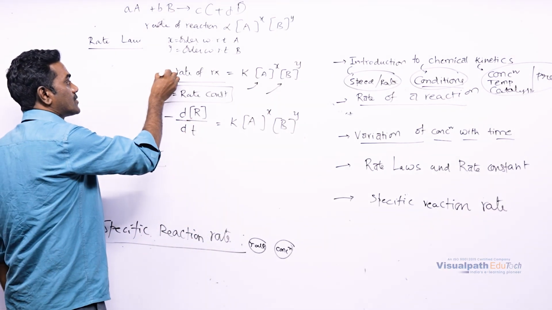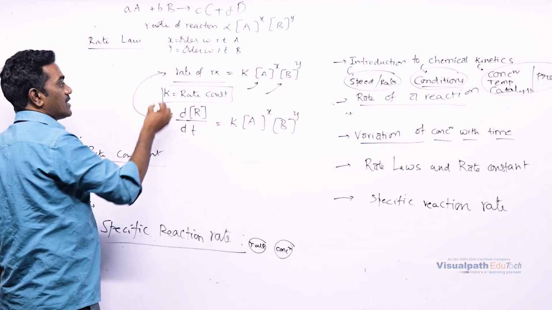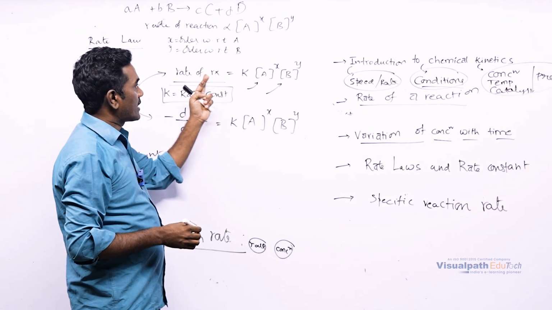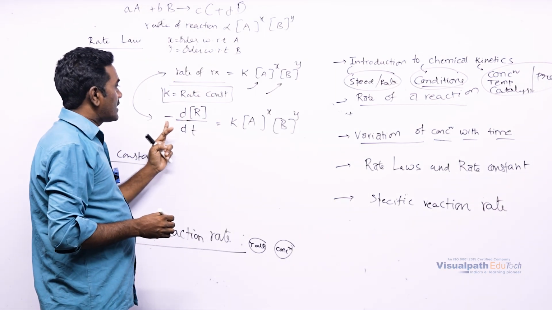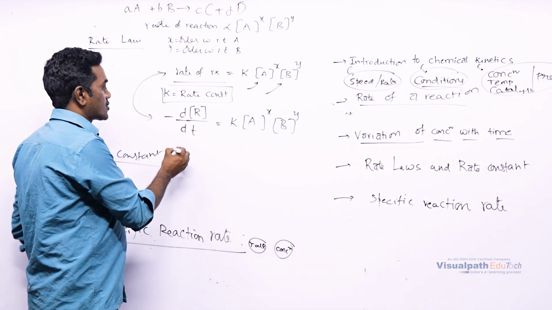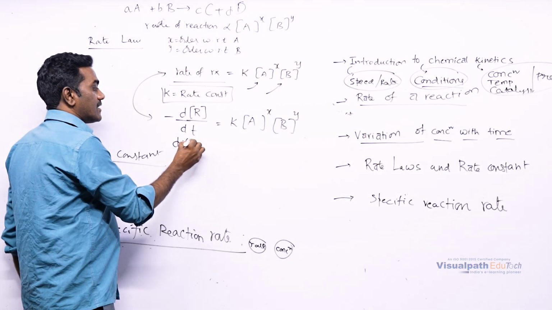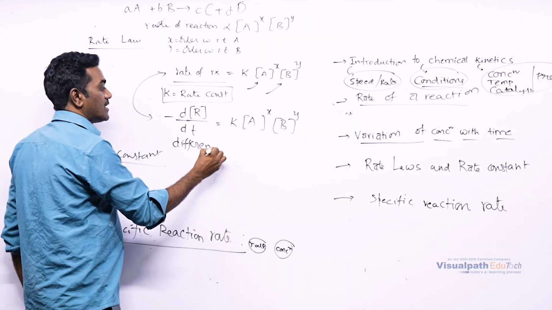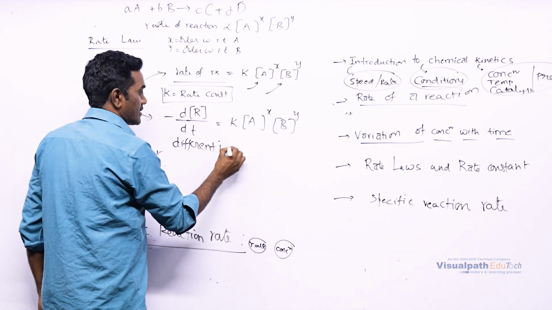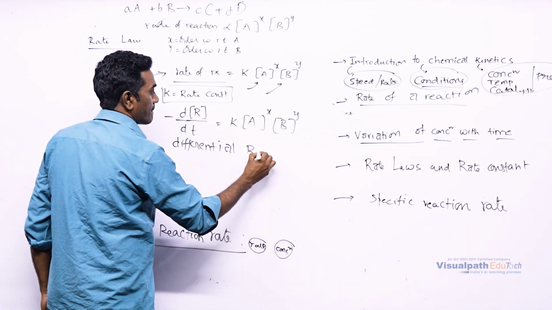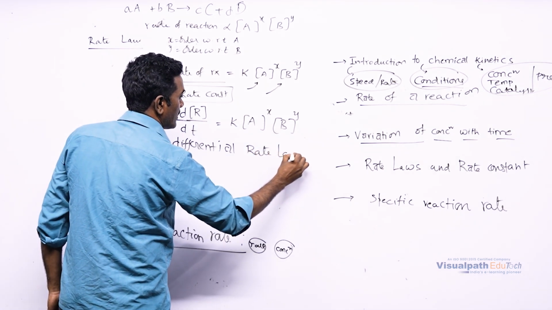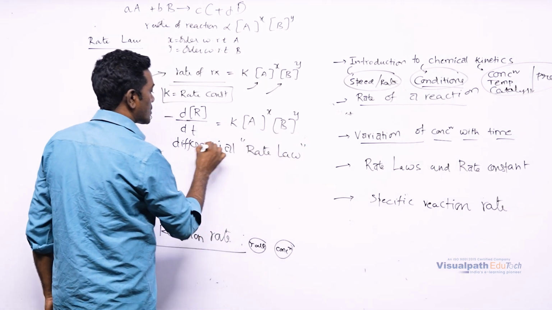This one and the previous one are the same. One we have expressed in terms of the rate equation and this one in terms of the derivative, so it is called the differential rate law, otherwise the rate law in terms of differentiation.